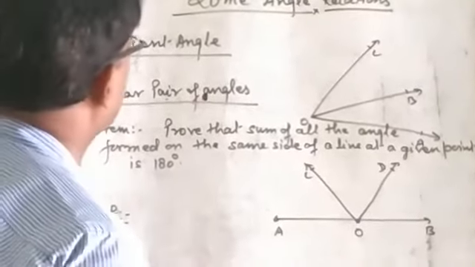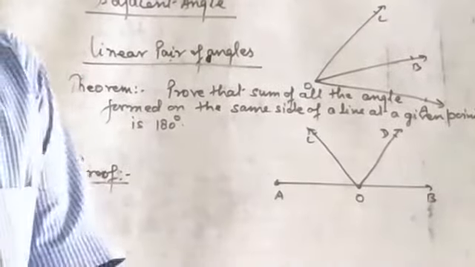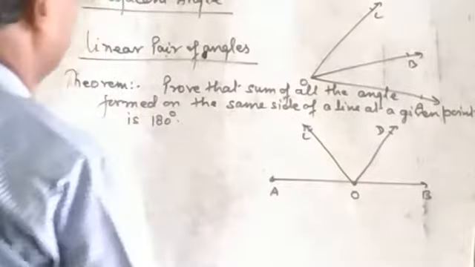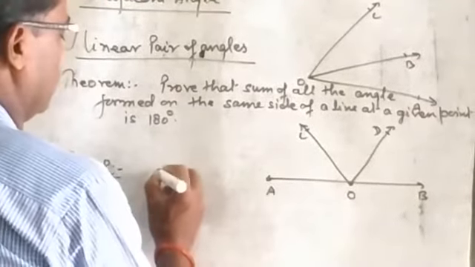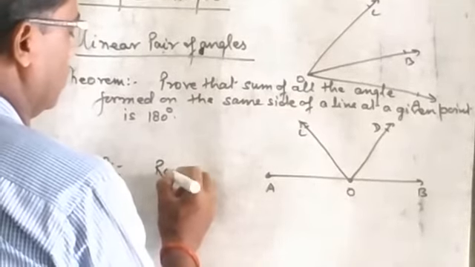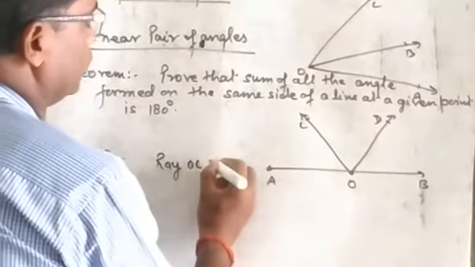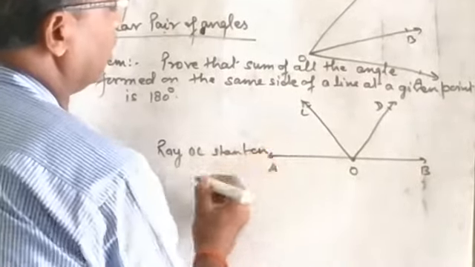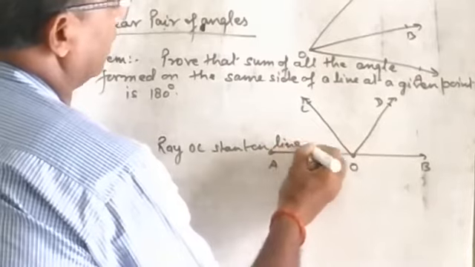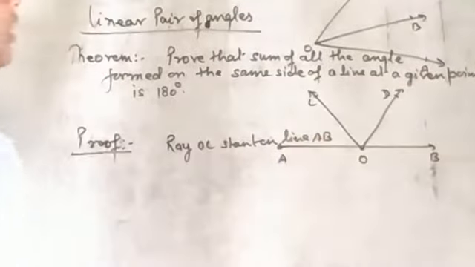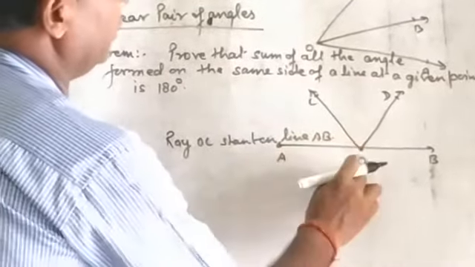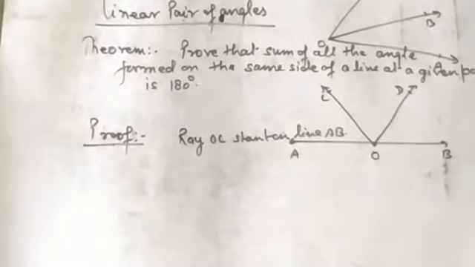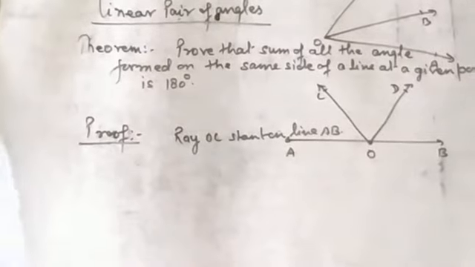We know that linear pairs, then the ray OC stands on line AB. Then what happened? Angle AOC plus angle BOC is equal to 180 degrees. Linear pair.